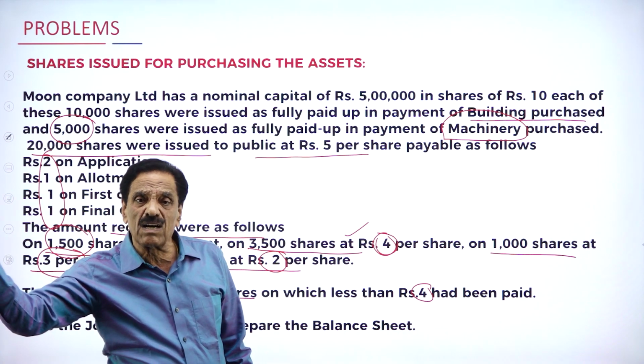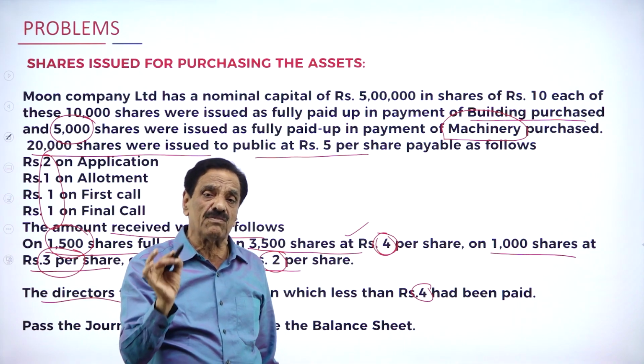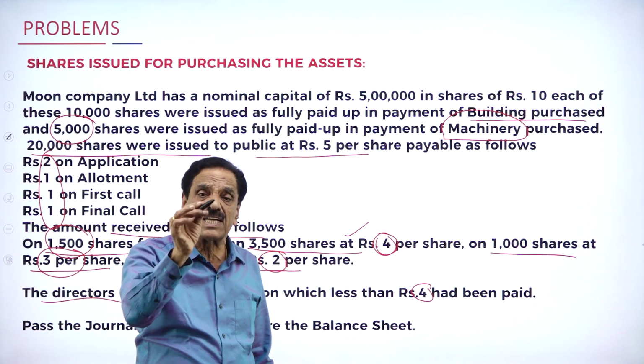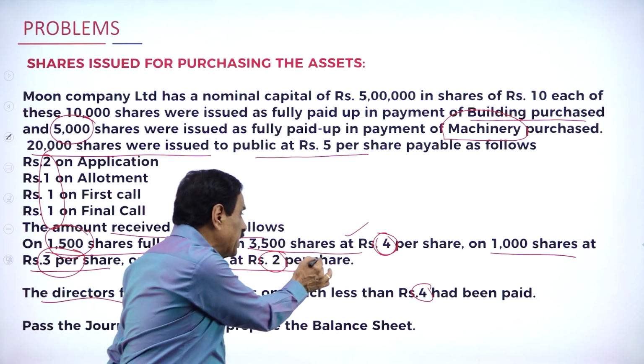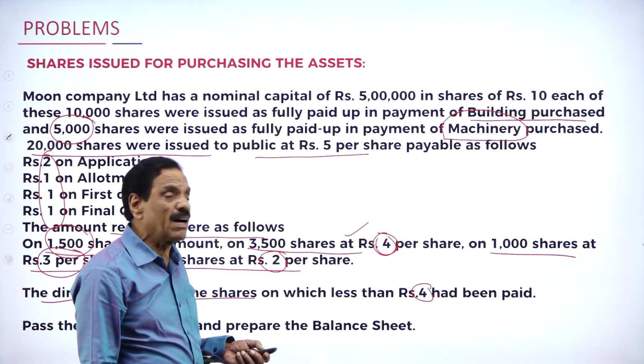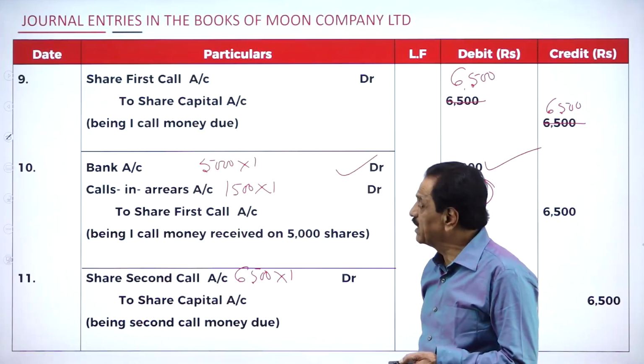Share second and final call account debit 3,501 to share capital account 3,500. Still, it could not be received. What's the entry? Calls in arrears account debit to share final call account, to be received. Not yet received. Still, that is why it is calls in arrears. That is why we are showing that amount in the balance sheet.